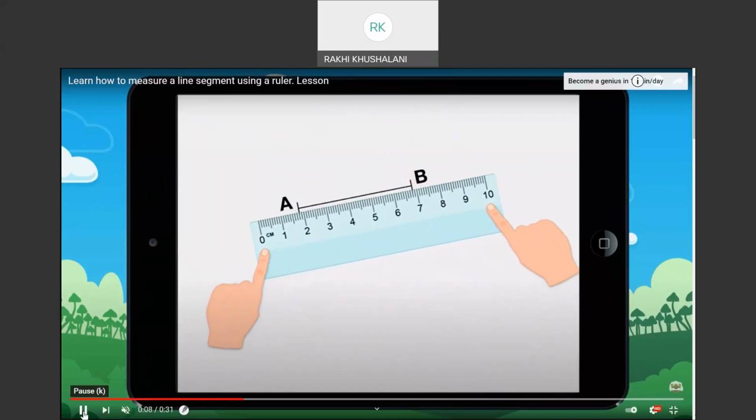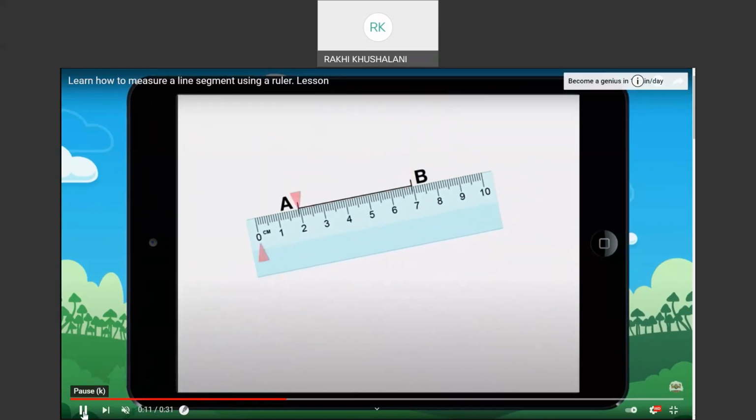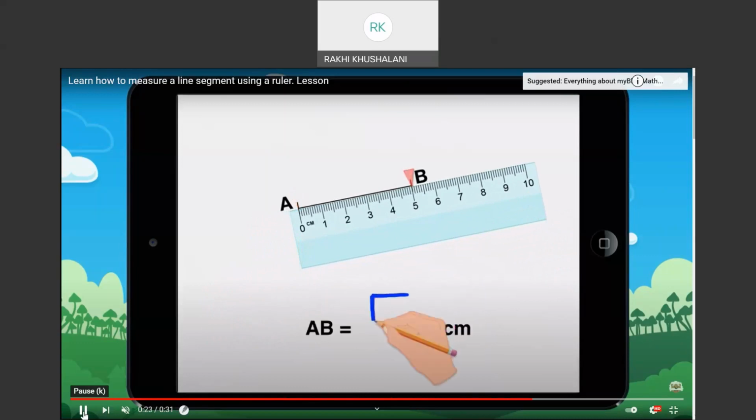No, you cannot keep any point 2 or 1 or 3 like that. No, it has to be 0 at the starting point A. And then if you see the red arrow there, the ending point is at B, which is at 5 centimeter. So AB is equal to 5 centimeter.